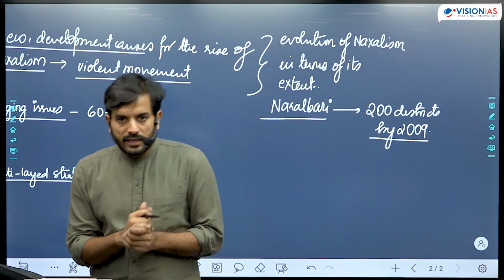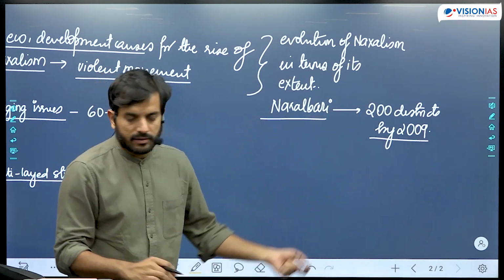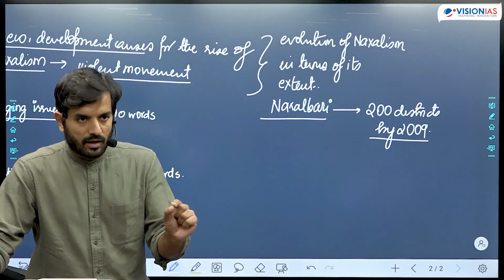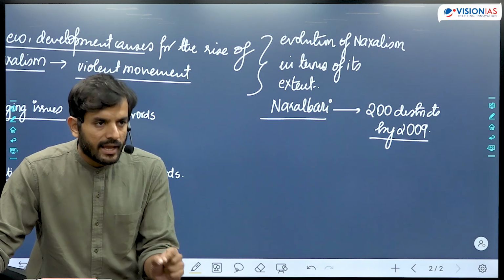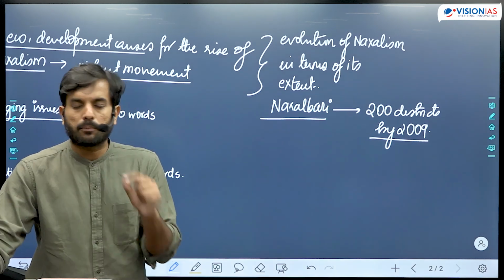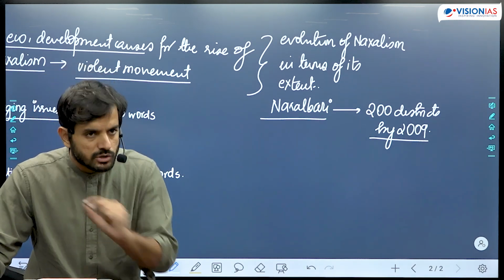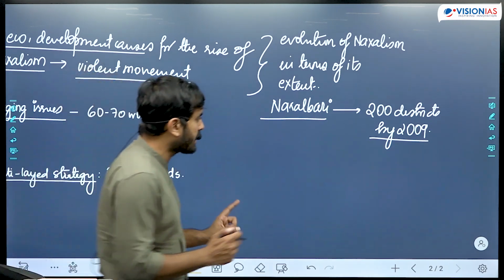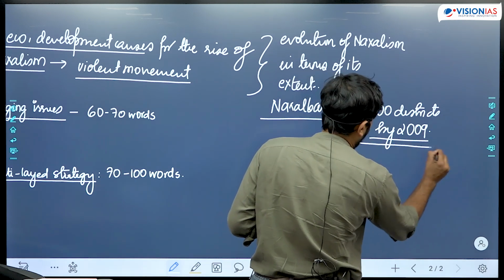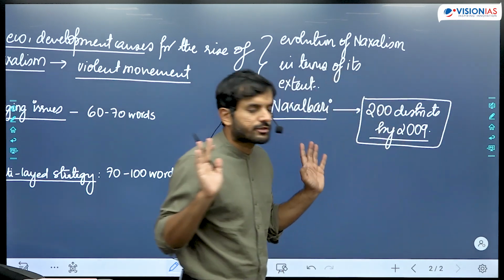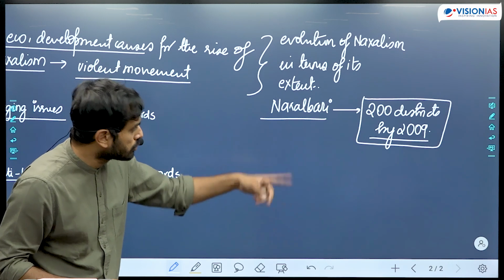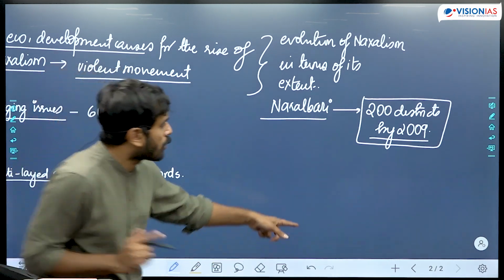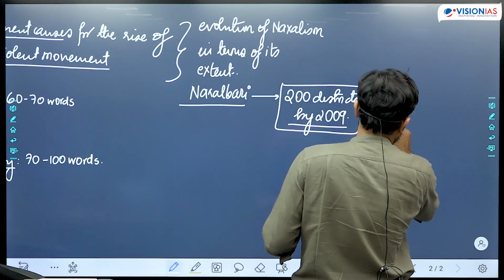And you could have written that the evolution of Naxalism started from Naxalbari as an agrarian movement, but today it has become a significant law and order problem, due to which thousands of lives of civilians and security forces have been lost across the country. And today this problem covers almost 200 districts of the country. By 2009, this problem was almost covering 200 districts of the country in an area called the Red Corridor.